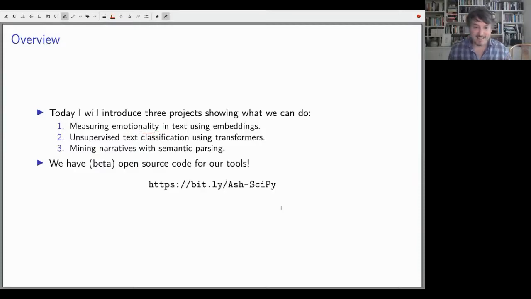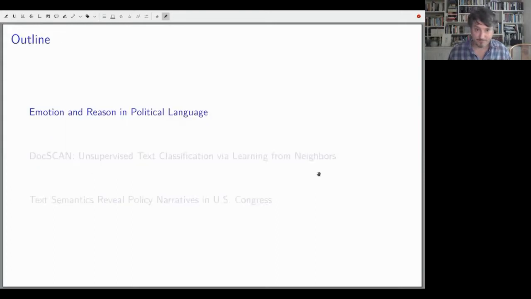We have some beta and open source code for our tools, and I'll go ahead and copy this link into the chat. Here we go. Feel free to check out the source code at that link. I'll show a few snippets in the slides, but if you want to see how it works, check it out. And we showed the GitHub repos where the code comes from.